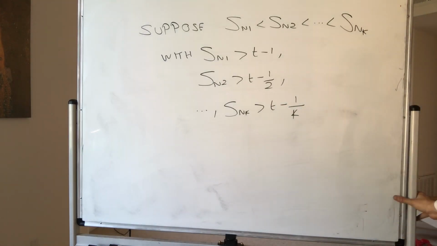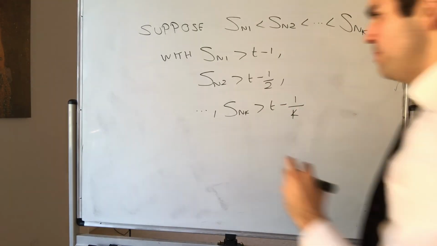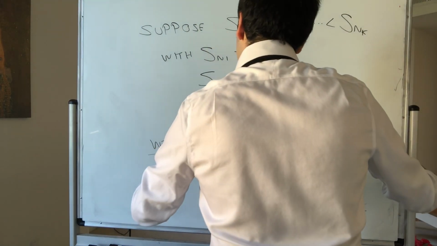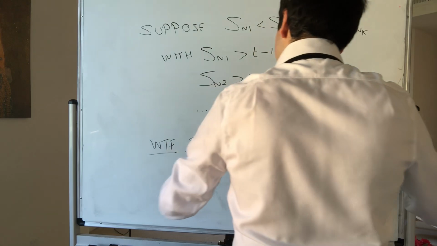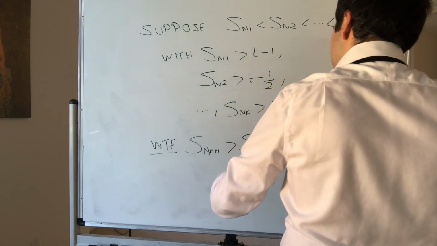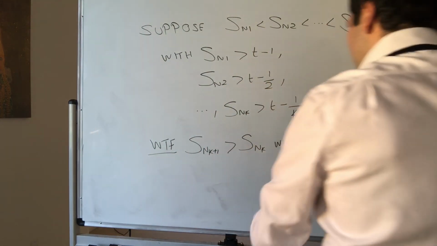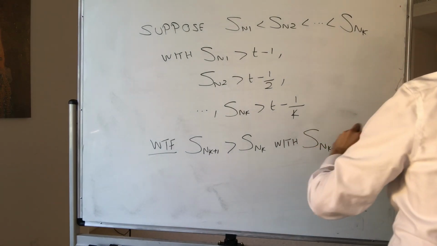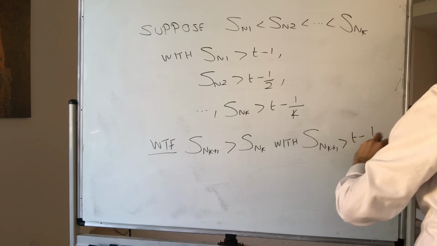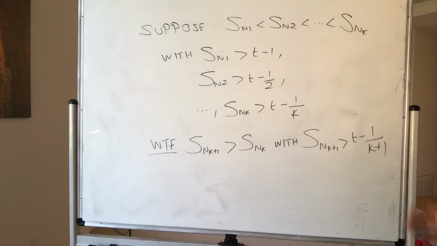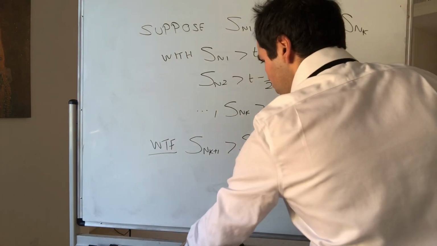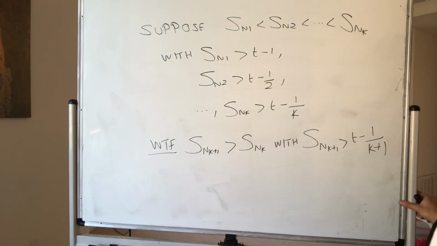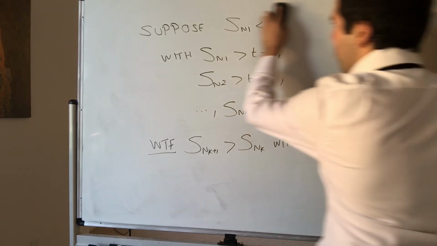And we want to find a term even bigger. So we want to find S_{n_{k+1}} bigger than S_{n_k}, with S_{n_{k+1}} bigger than t minus 1 over k plus 1. So in other words, what we want to find is a term, again, bigger than the previous term, but bigger than t minus 1 over k plus 1.